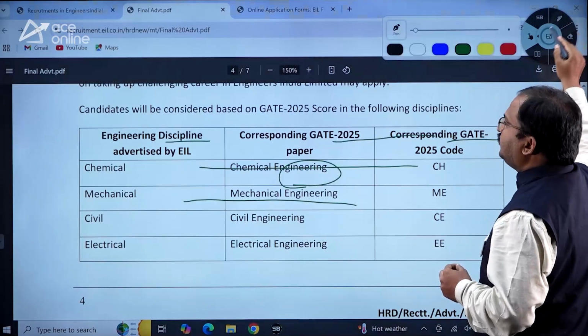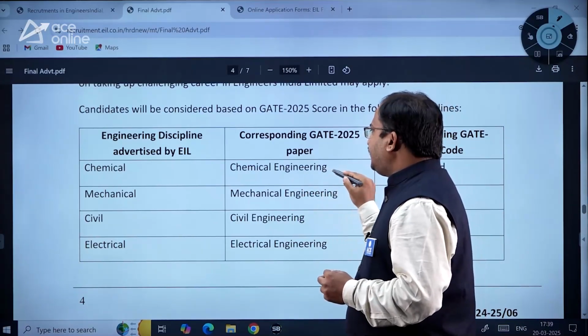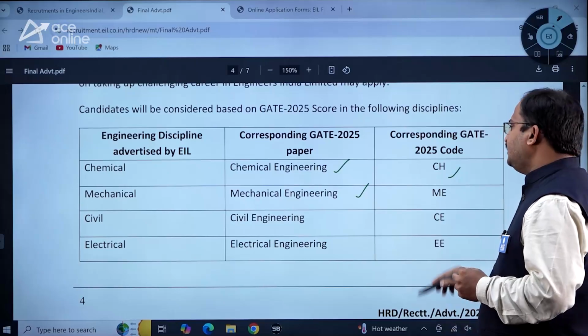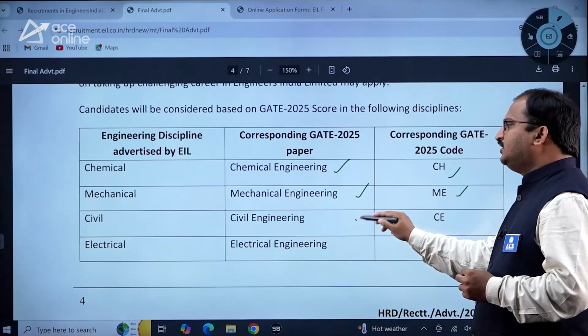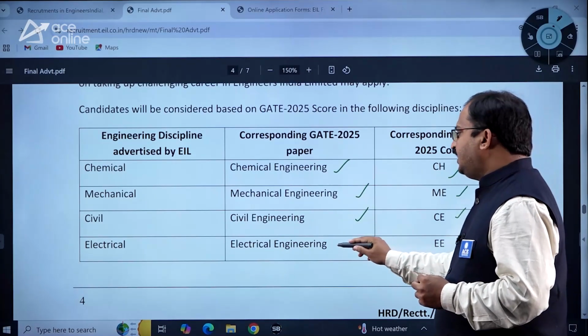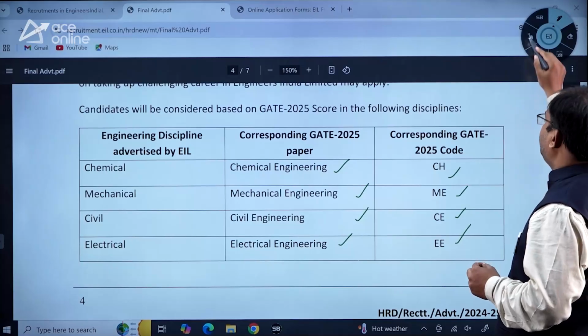Here you can see chemical engineering paper, code is CH, mechanical engineering paper, ME is the code, civil engineering paper, CE is the code, electrical engineering GATE 2025 paper, EE is the code, dear students.